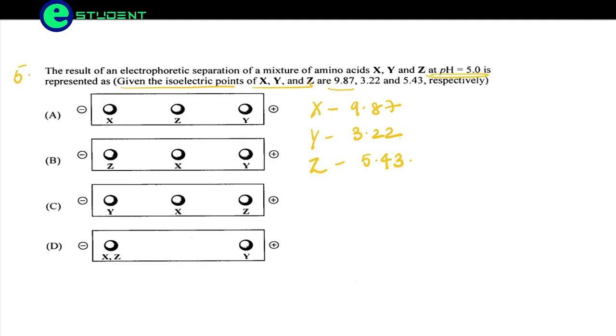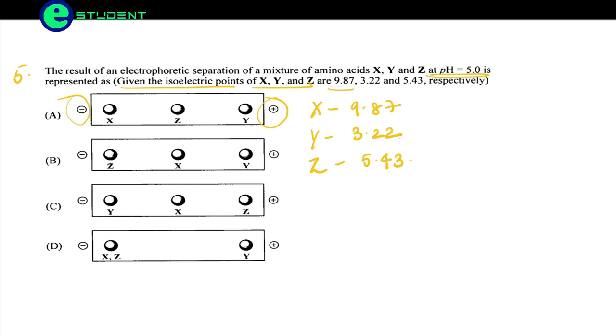So first let us understand what an isoelectric point is. The isoelectric point is a point where the net charge on the protein is 0. Here we see the proteins will move from positive to negative.